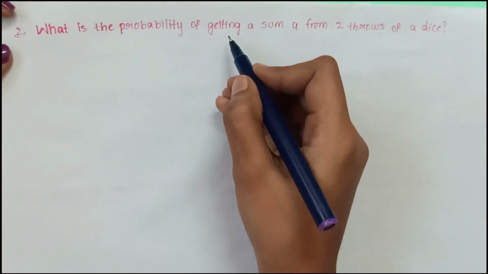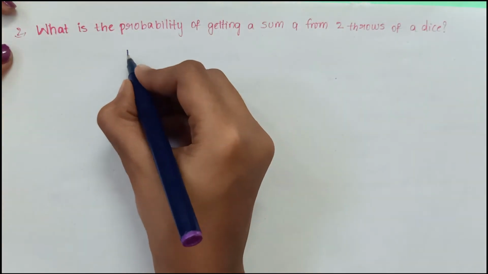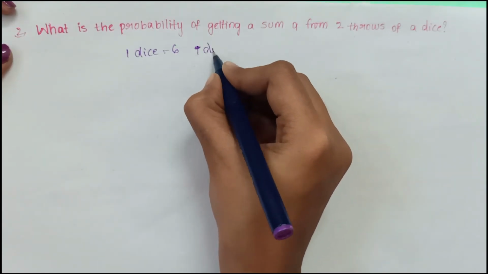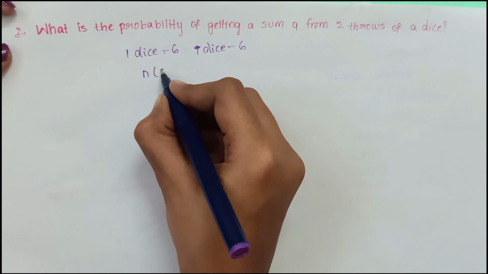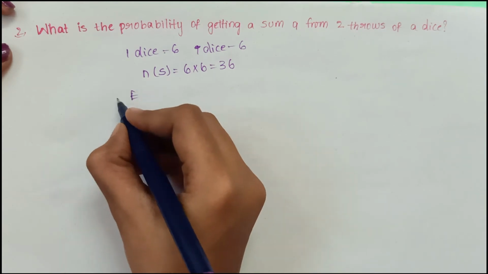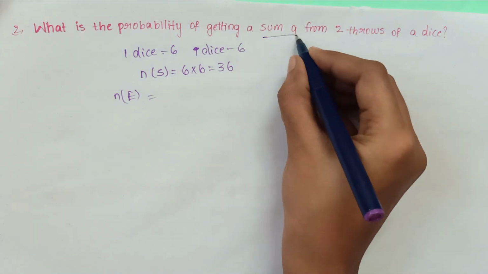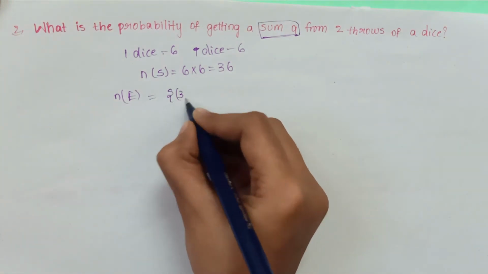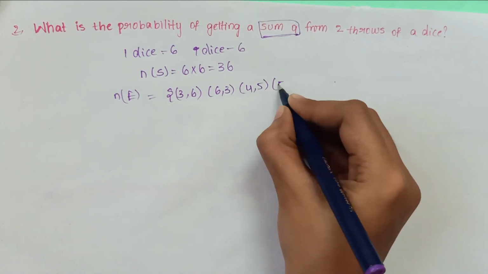Now example 2. What is the probability of getting sum 9 for 2 throws of a die? Here for 1 die it is 6 and for another die it is 6. So total number N of S is equal to 6 into 6, 36. We want to find N of E. N of E means if we add the numbers we should get 9. So 3 plus 6 is 9 and 6 plus 3 is 9. 4 plus 5 is 9 and 5 plus 4 is 9.